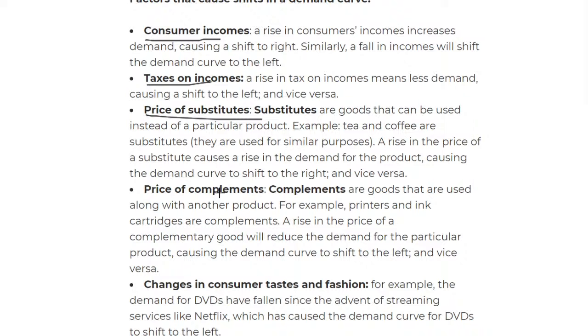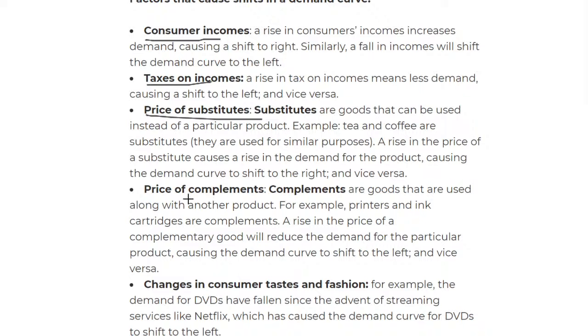A rise in the price of one of the substitutes will lead to a rise in demand for the other one, and that will shift to the right. So if coffee's price increases, I'll shift to the other good because it's cheaper. It's human nature to want the cheaper one, right? Cheaper but good. I'm not saying that if coffee rises, tea is bad. I like tea, so why spend more money? I just go for the tea.